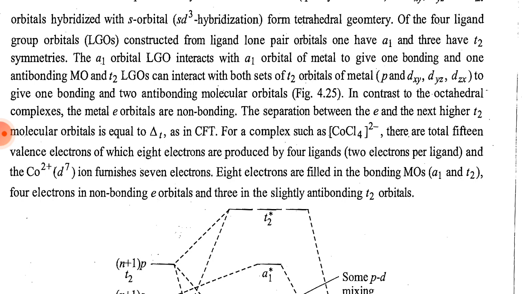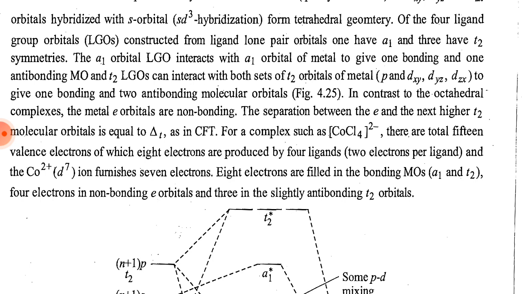Figure 4.25. In contrast to the octahedral complex, the metal e orbitals are non-bonding. The separation between the e and the next higher T2 molecular orbital is equal to delta T, as in crystal field theory, CFT.